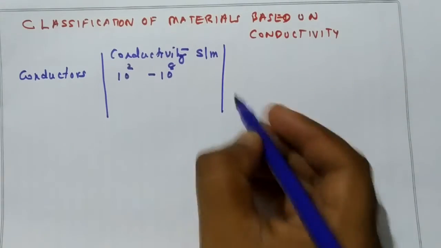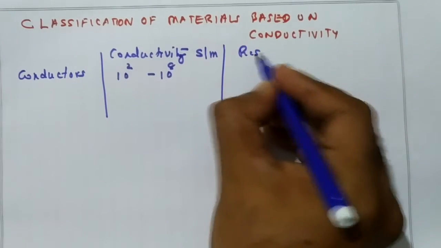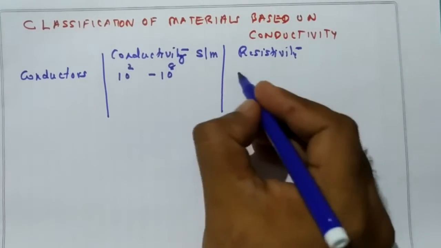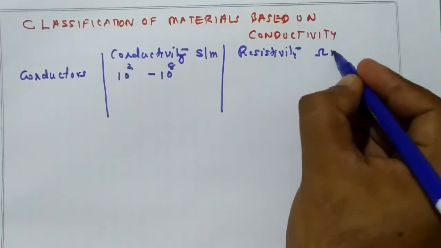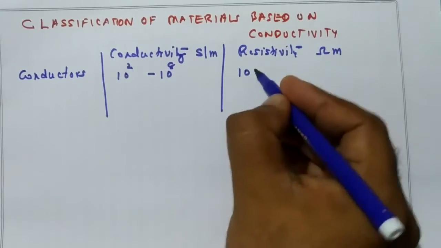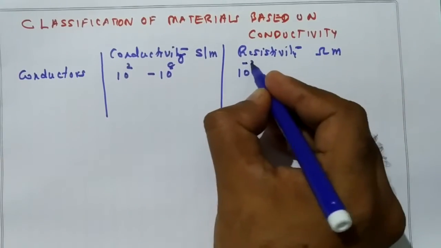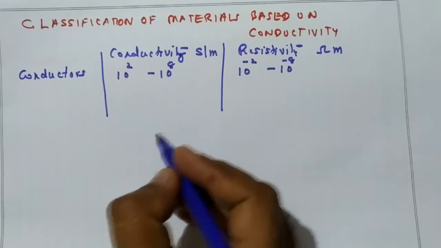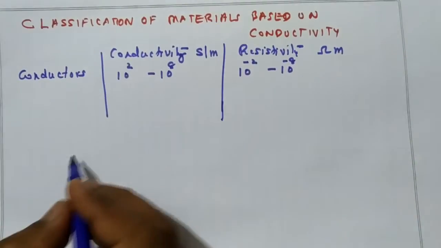Now, what is the resistivity? You know that resistivity is the reciprocal of conductivity. So the unit is ohm meter. The value will be in the range of 10 to the power minus 2 to 10 to the power minus 8 ohm meter. This is the first category.